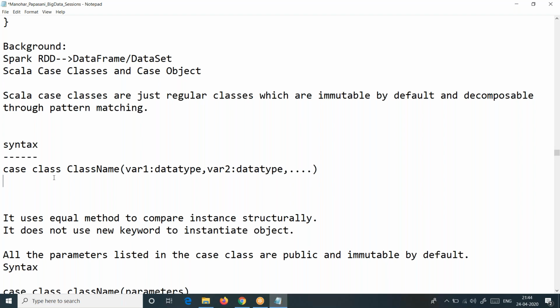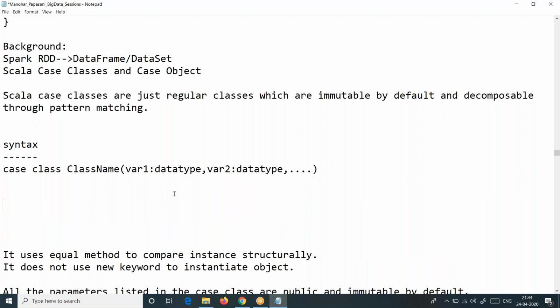Then what is the difference between a normal class and a case class? Very few differences. One, we don't go for case classes every time. If that were the case, we wouldn't need normal or regular classes. This has some special purpose. What is that? The best example I told you: case classes are very useful in providing structured data, usually converting unstructured data to structured data.